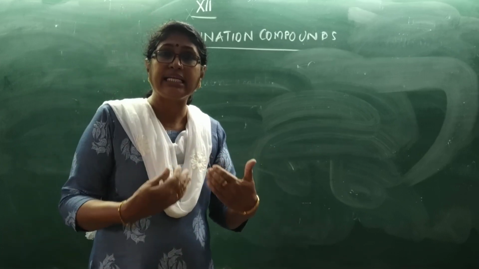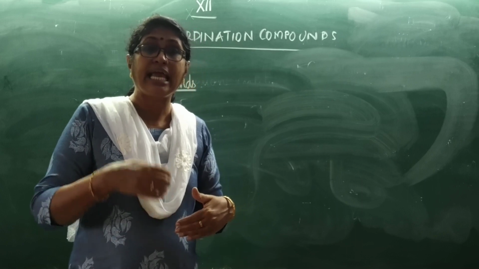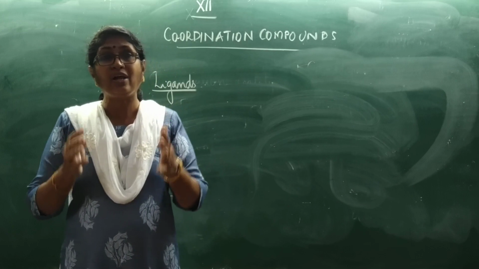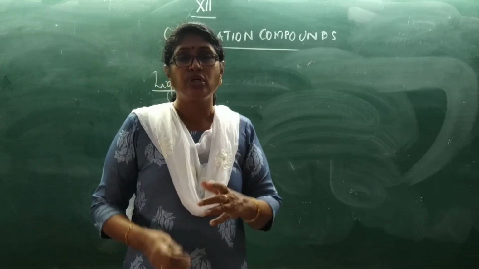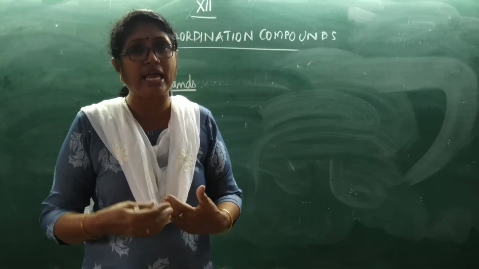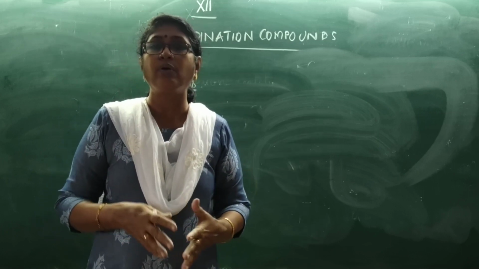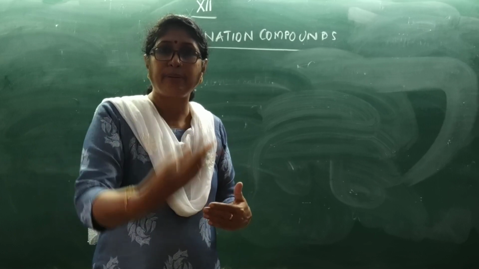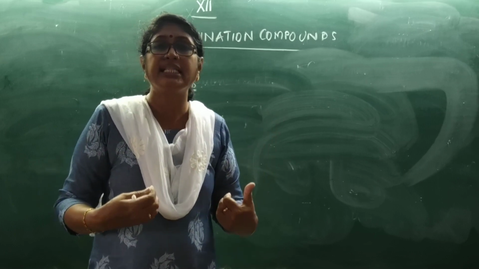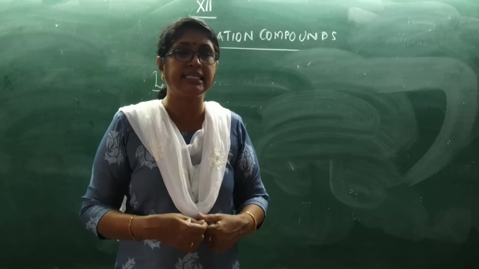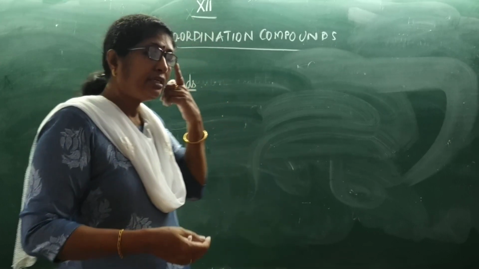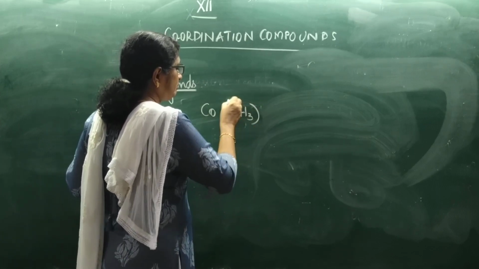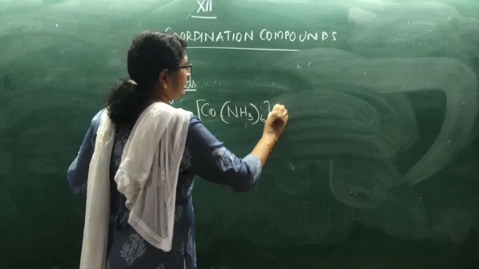And the central metal atom will accept it in empty orbitals. It can accept only in empty orbitals because an orbital can have only 2 electrons. So if a central atom has to accept 2 electrons, it must have empty orbitals. So the pair of electrons donated by the ligand will be accepted in the empty orbitals of the central atom. So we have seen this example, Co(NH3)6Cl3.